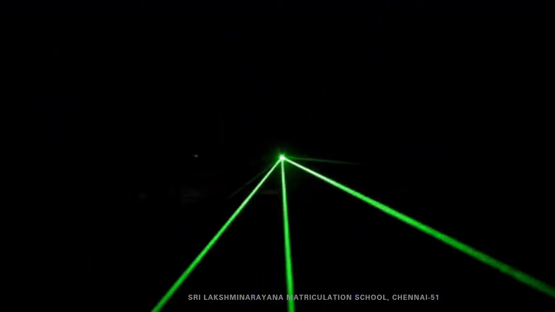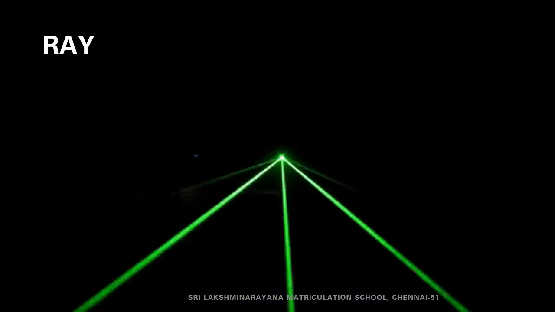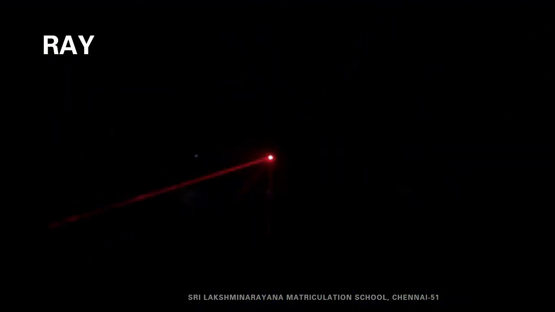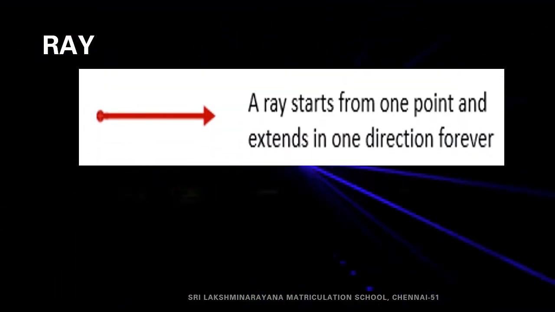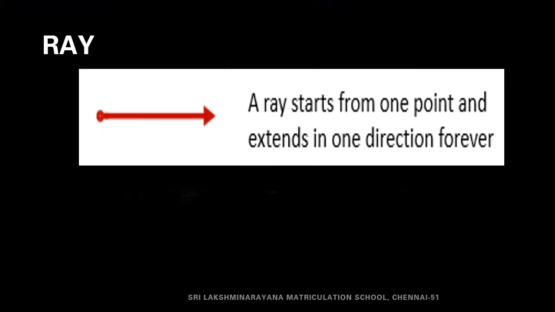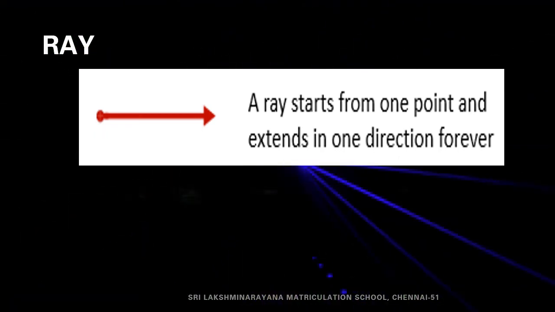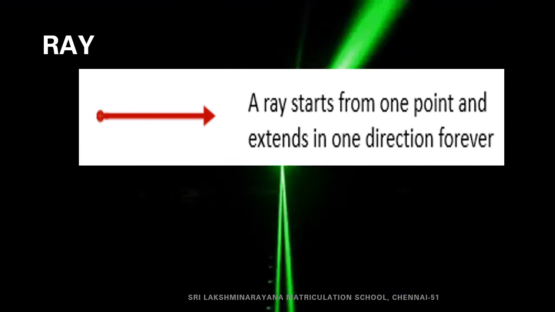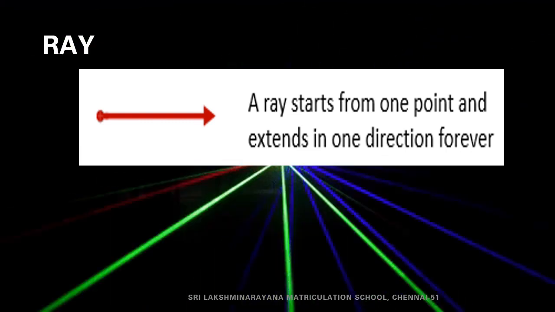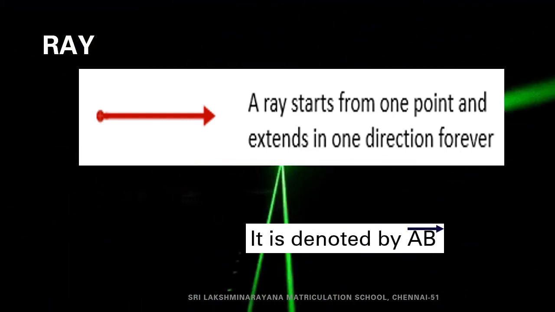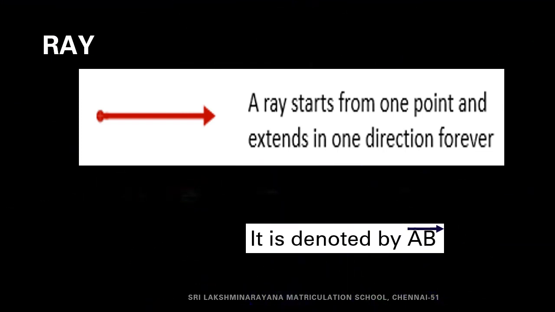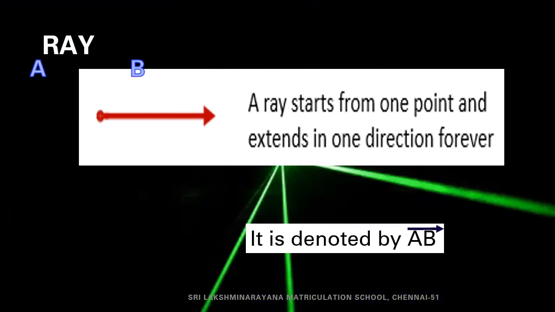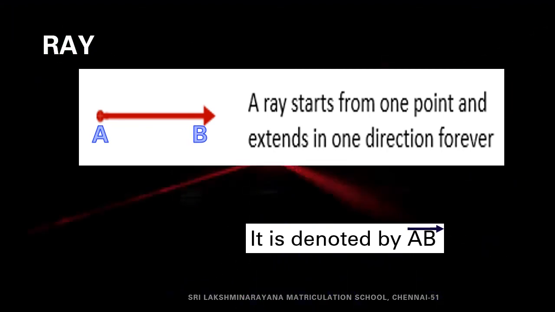Next concept is a ray. A ray is also a part of a line. It has one end point and it goes on in one direction without any end. Hence, a ray starts from one point and extends in one direction forever. So, that fixed end point of a ray is called as the starting point. It is denoted by ray AB with 2 capital letters.